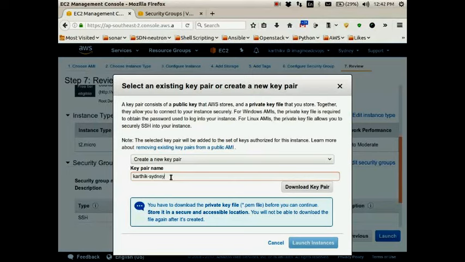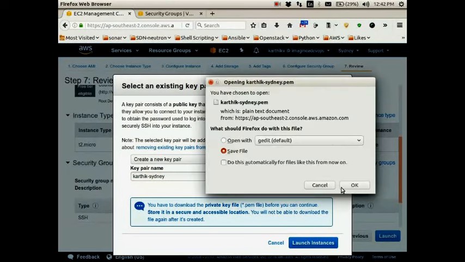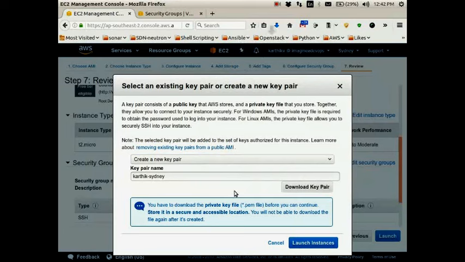Download key pair. So what does the key pair consist of? Pair means you have two keys. What are the two keys? Public key and private key. Which key will be copied to the instance? The public key will be copied to the instance.